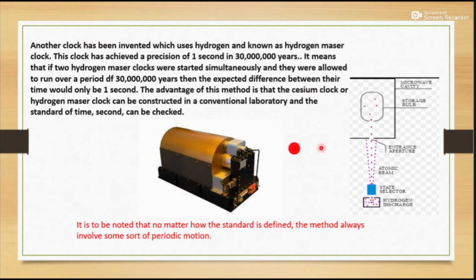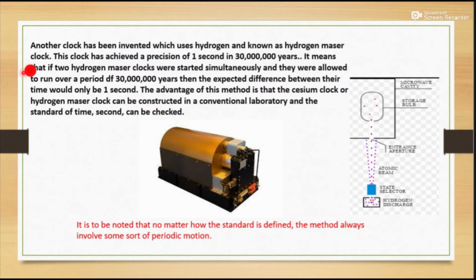Now the standard of time device is actually shown in the picture here, and again the hydrogen atoms. Another clock has been invented which uses hydrogen, known as the hydrogen maser clock. This clock achieved a precision of 1 second in 300,000 years.